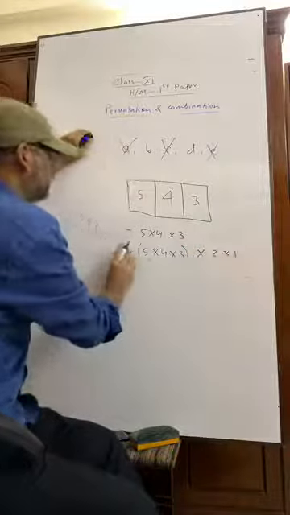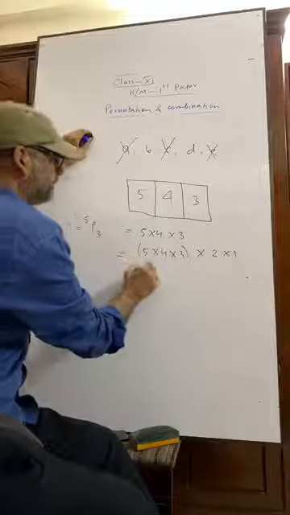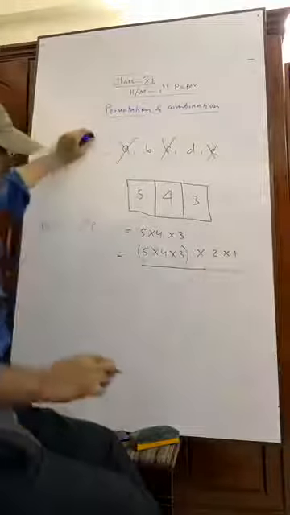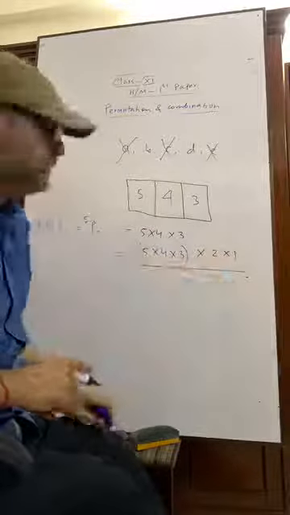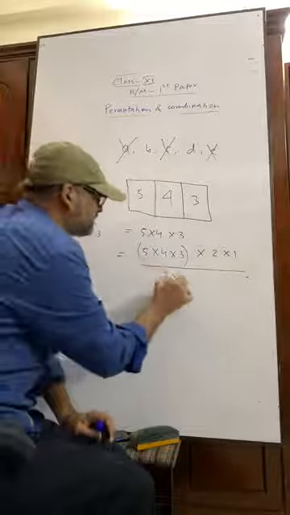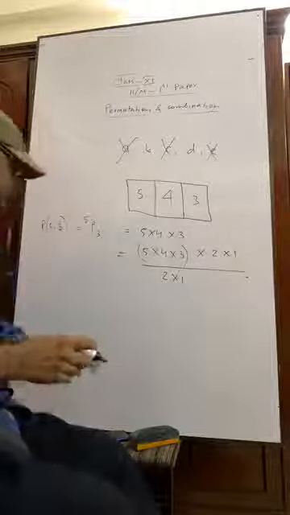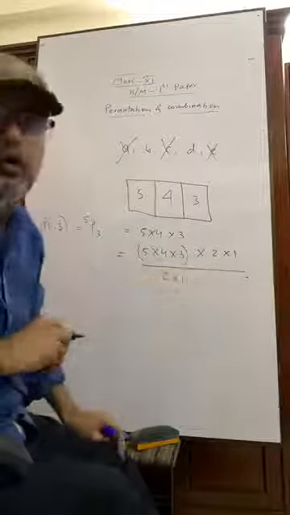Have you seen what I am writing? I have written 2 into 1, and that 2 into 1 must be divided, so that these terms are omitted.